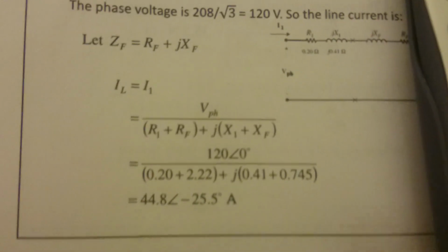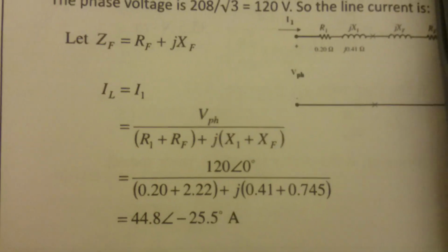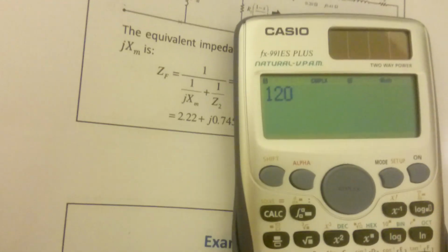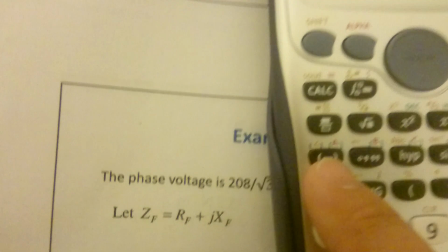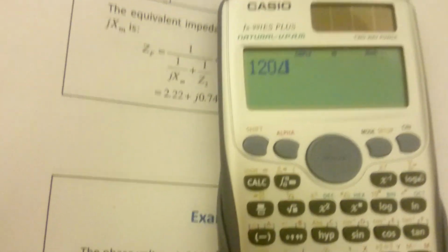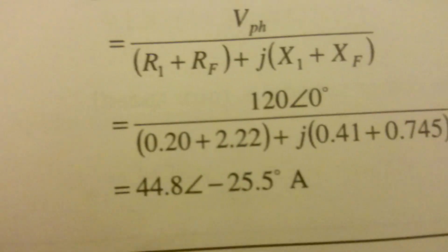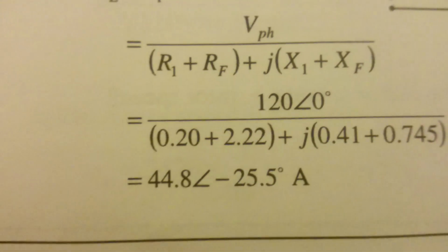So entering that into the calculator, I've got 120 angle 0, so that's 120, then Shift and the little minus sign, angle 0, and that's divided by brackets 0.2 plus 2.22.